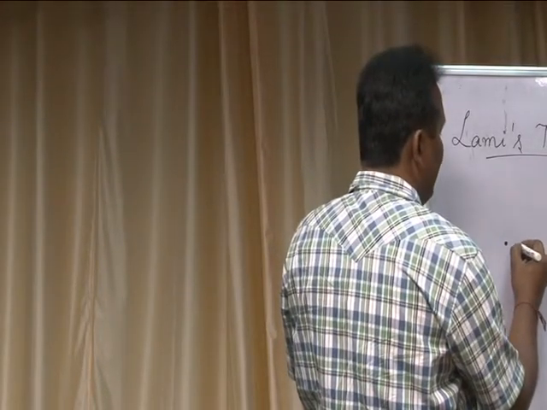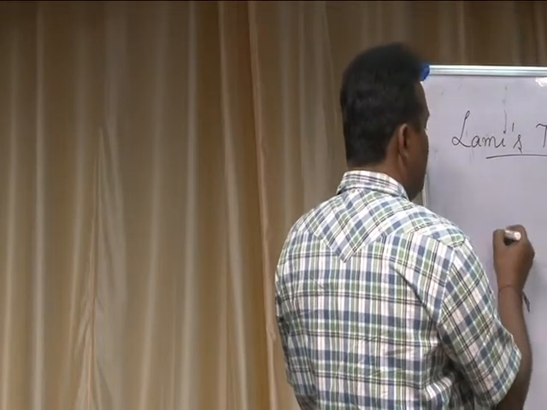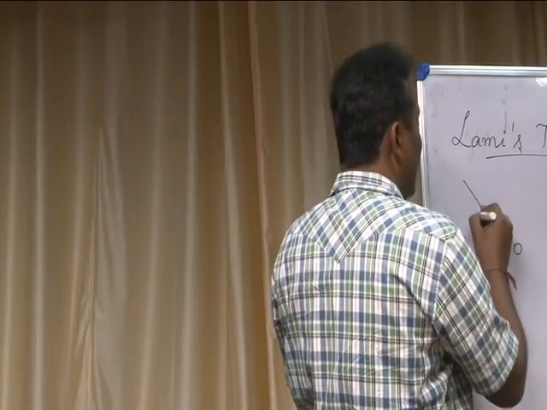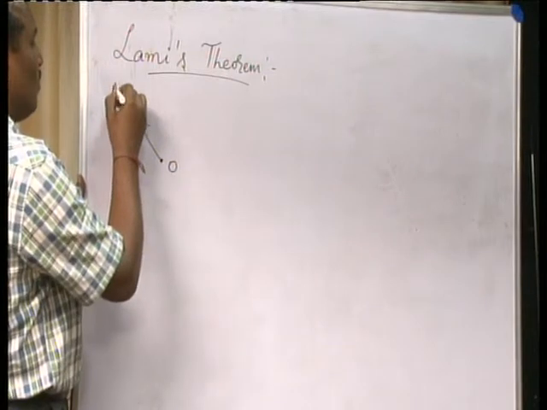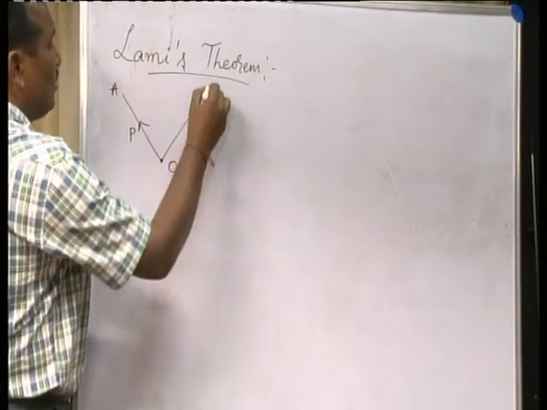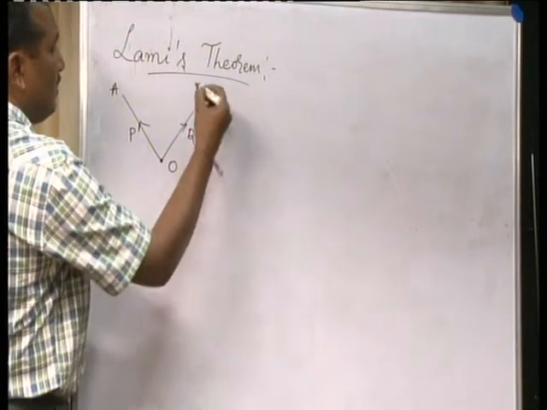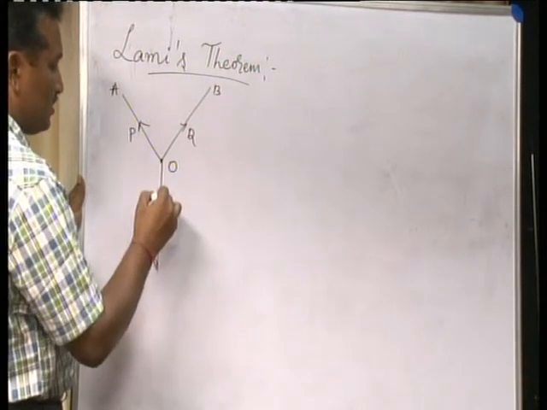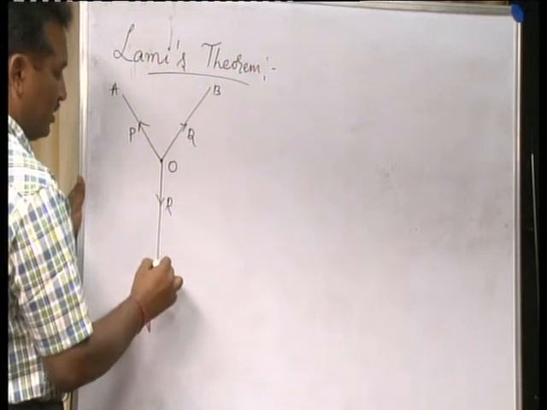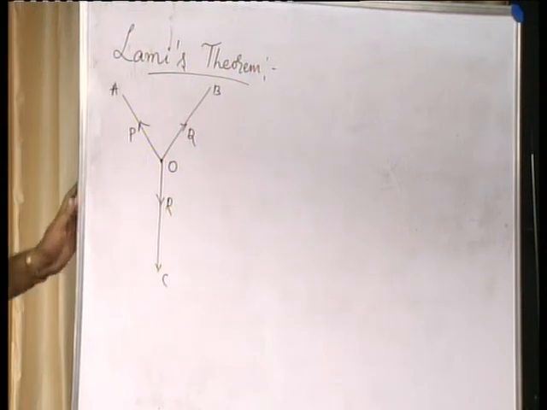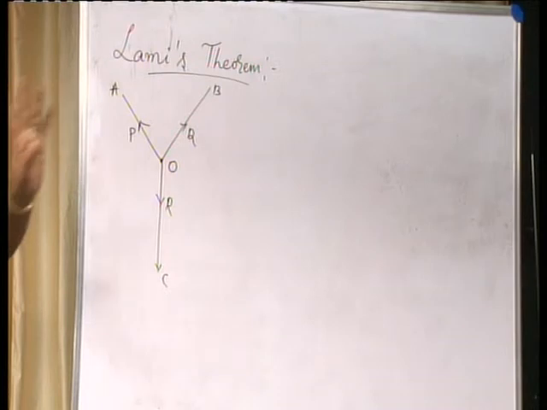There is a material object O on which force P acts in the direction OA. Force Q acts in the direction OB. Then this is the force R in the direction OC. We have three forces acting on a body simultaneously.